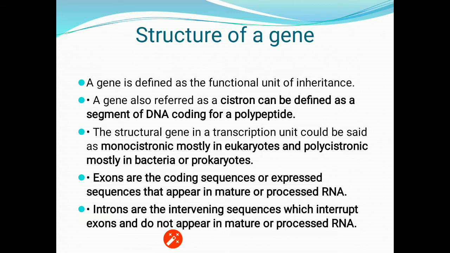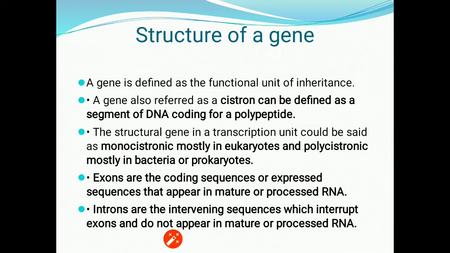Now we'll clear up these terms, monocistronic and polycistronic. Monocistronic means messenger RNA with a single cistron, and polycistronic means two or more cistrons.